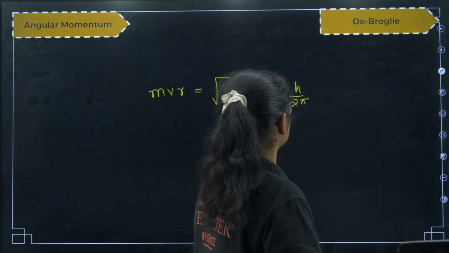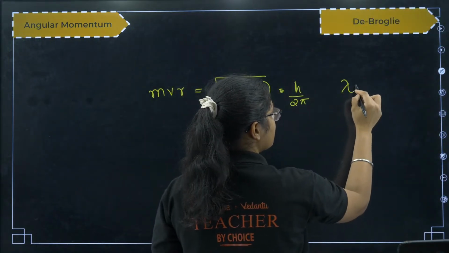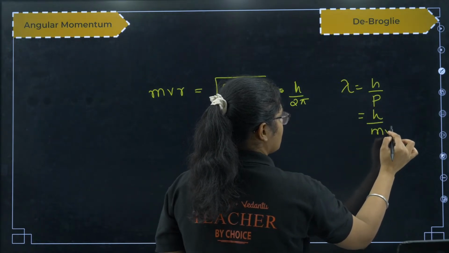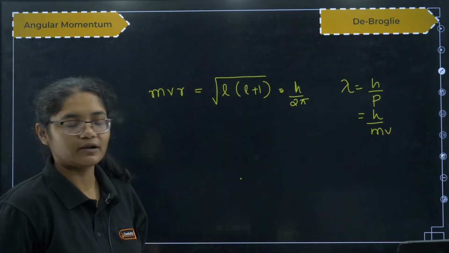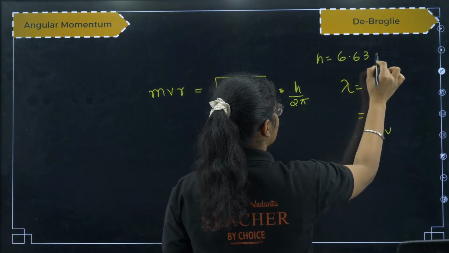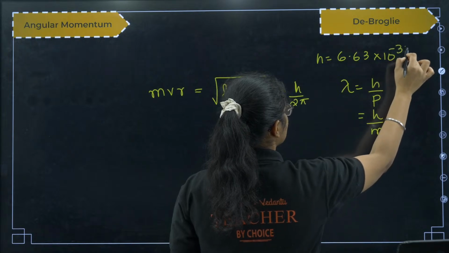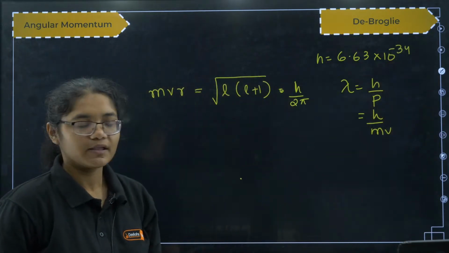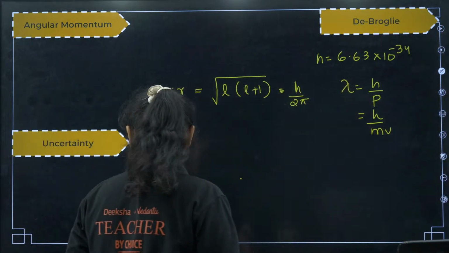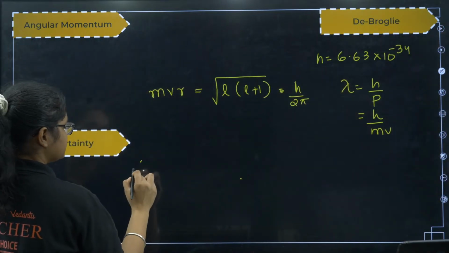Okay. Next, what is the de Broglie wavelength formula? Lambda is equal to h by p or h by mv. Okay, so please note down the formulas. What's the value of h here? 6.63 into 10 to the power of minus 34. Clear? Next, what do we have after that? Uncertainty. What is the formula for uncertainty?